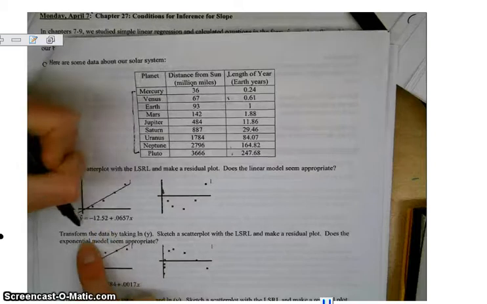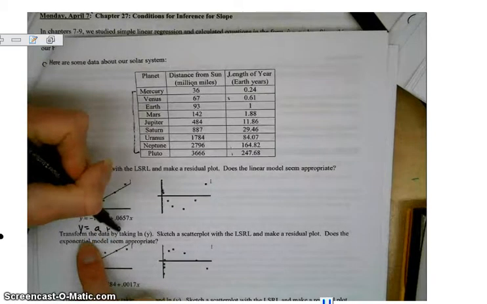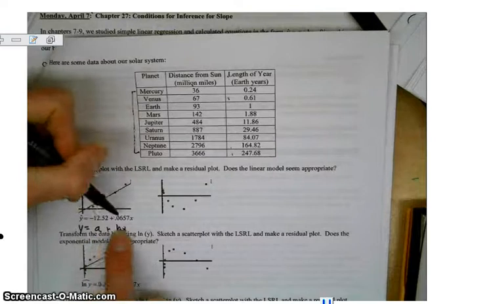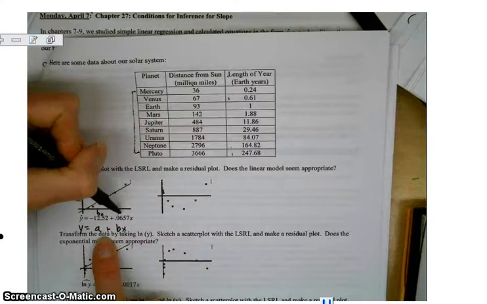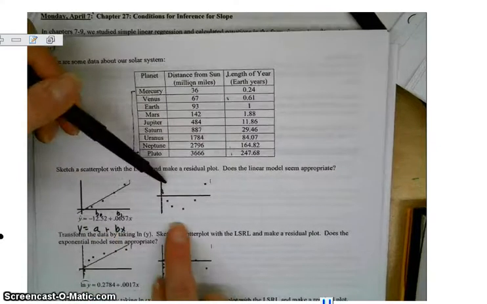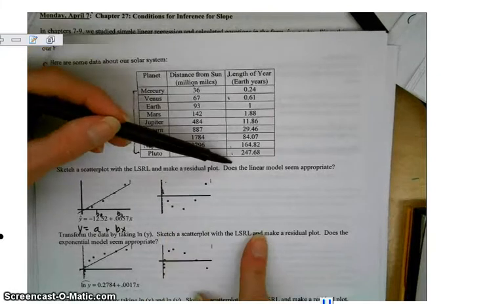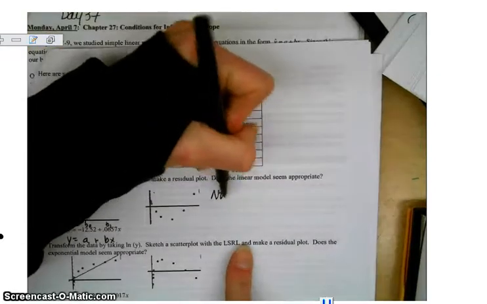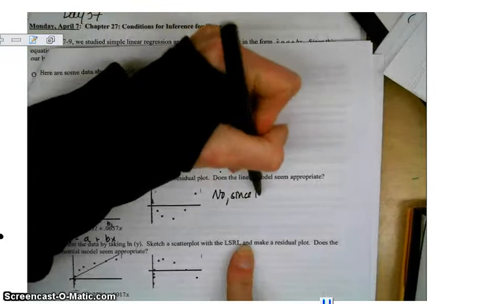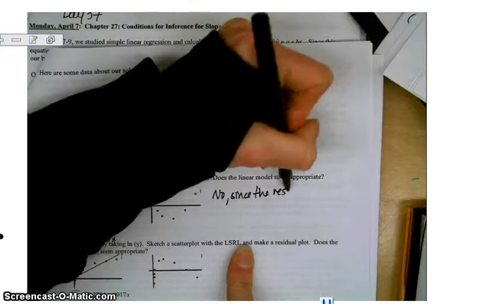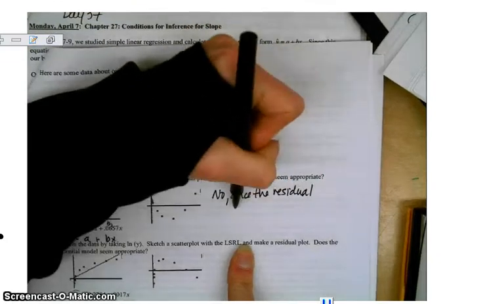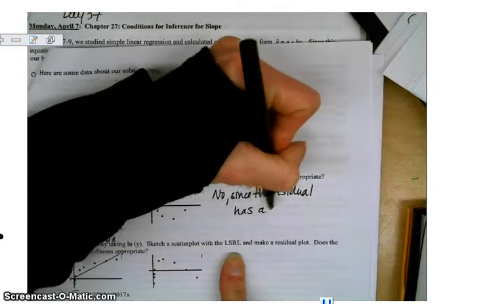Y hat equals a plus bx, or the b sub 0 plus b sub 1. There's b0 and b1. And this is our residual plot. So, does the linear model seem appropriate? No. Why not? Since the residual plot has a curved pattern.